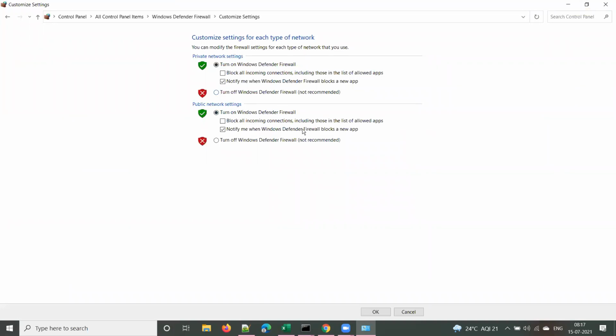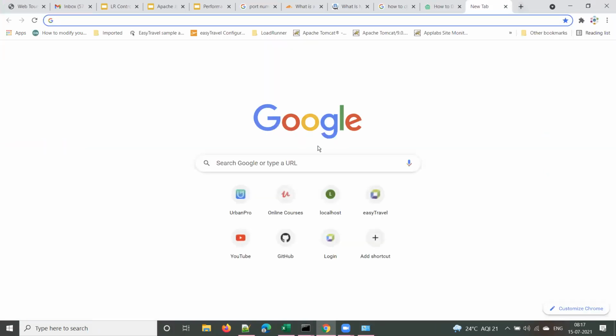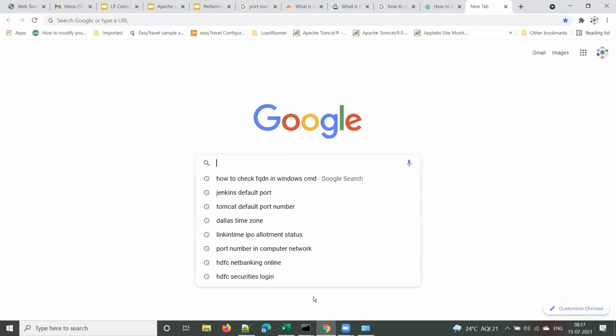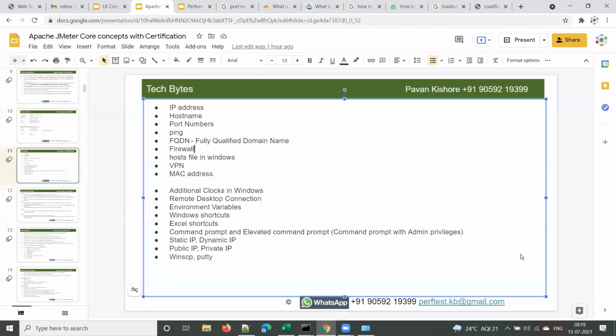Yeah, that's what I said just now. If you want to install some programs, some software, we need to turn off the firewall to install some programs. It is recommended to turn off the firewall.